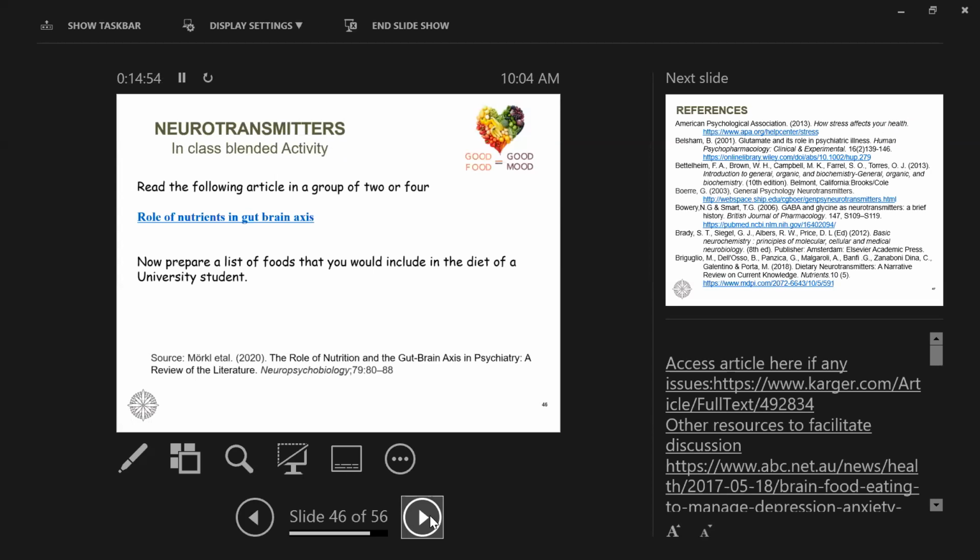It will be a good idea if you all click on this link and save this article, because it's very interesting and talks about specific foods that are rich in these neurotransmitters. Give it about 10 minutes and each one of you can choose your favorite neurotransmitter and try to find out which foods are rich in that particular nutrient.